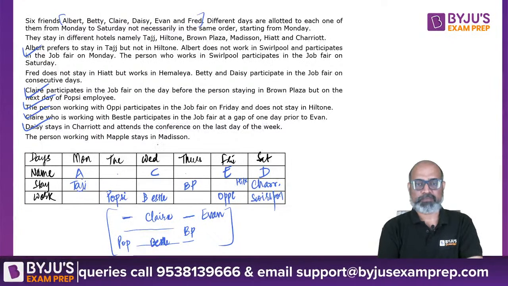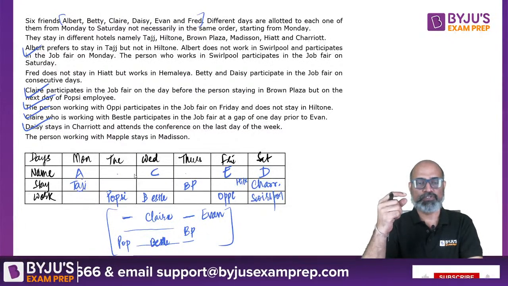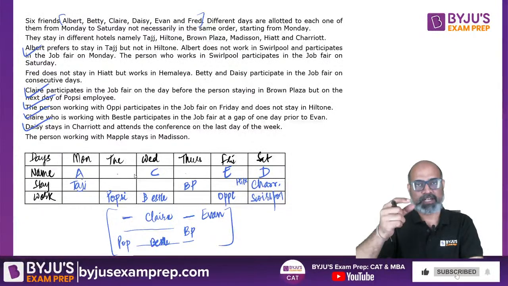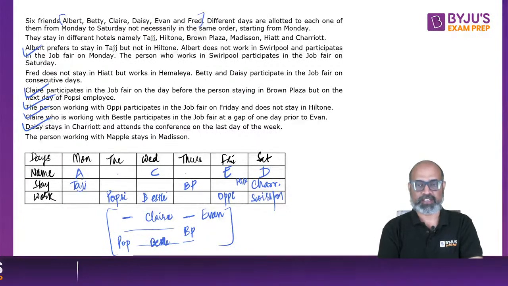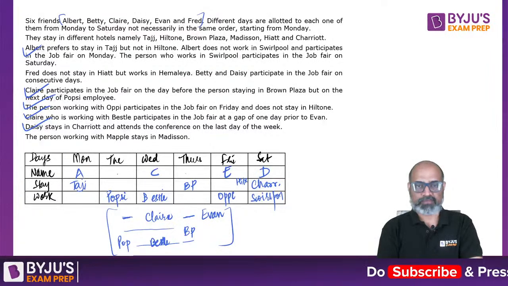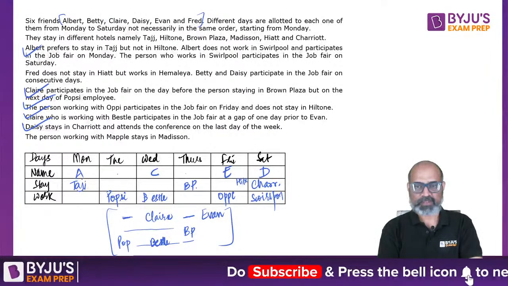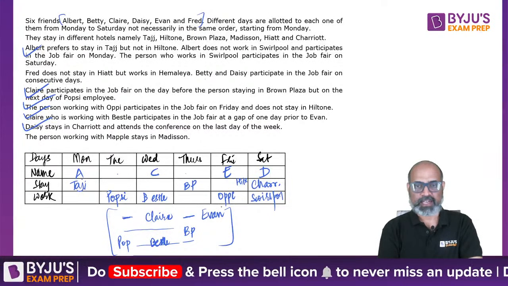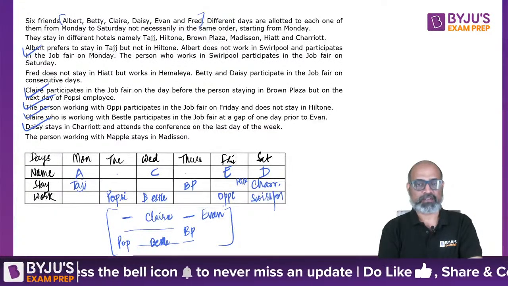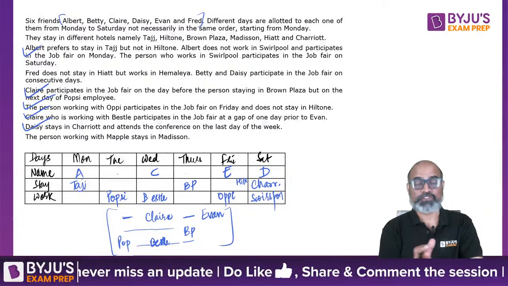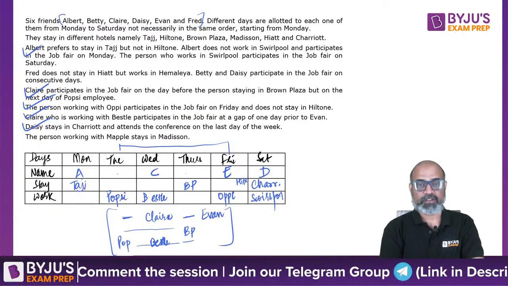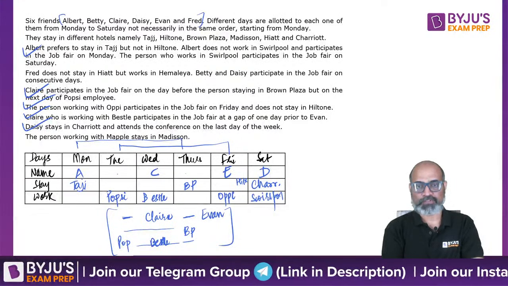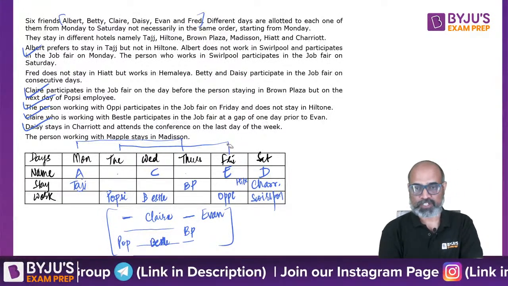The person working with Maple stays in Madison. So we have the combination of Madison, Maple. Madison is the stay and Maple is the works. It can't be Monday, it can't be Tuesday, it can't be Wednesday. It can't be Thursday. Can it be Friday? No. That means we need to shift now. Why? Because if these 4 consecutive cannot go, then the next 4 consecutive we can have is from Monday to Thursday. So we need to shift it.